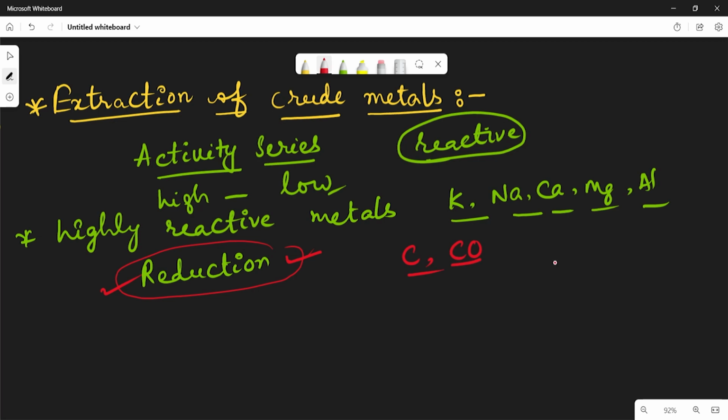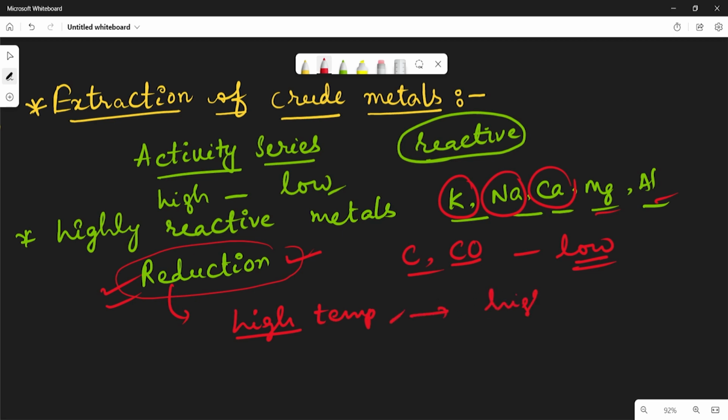When we heat the ores of potassium, sodium, calcium, magnesium, aluminum with carbon or carbon monoxide to reduce them, it is not feasible at low temperature. So high temperature is required, and with high temperature this reduction process may be highly expensive.